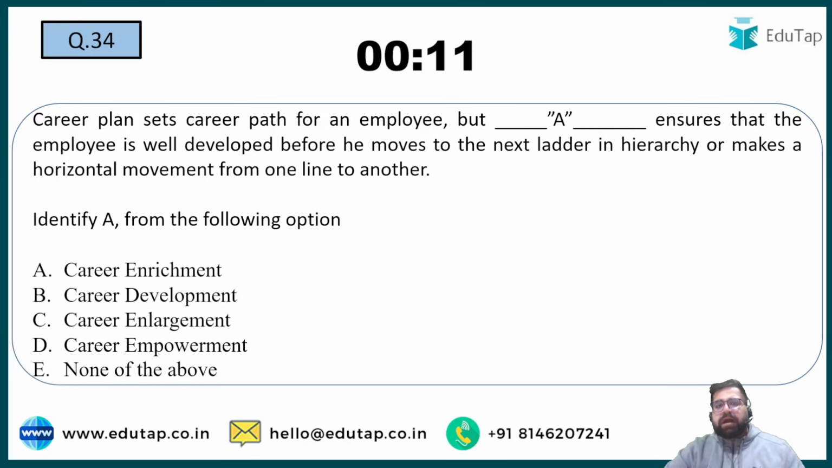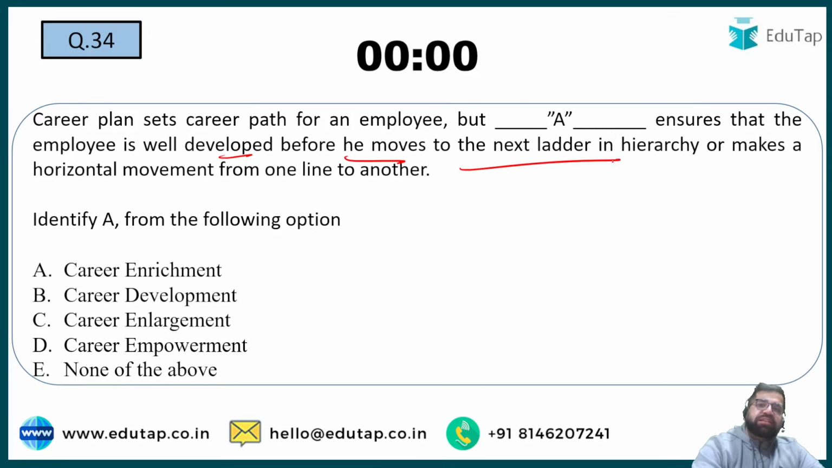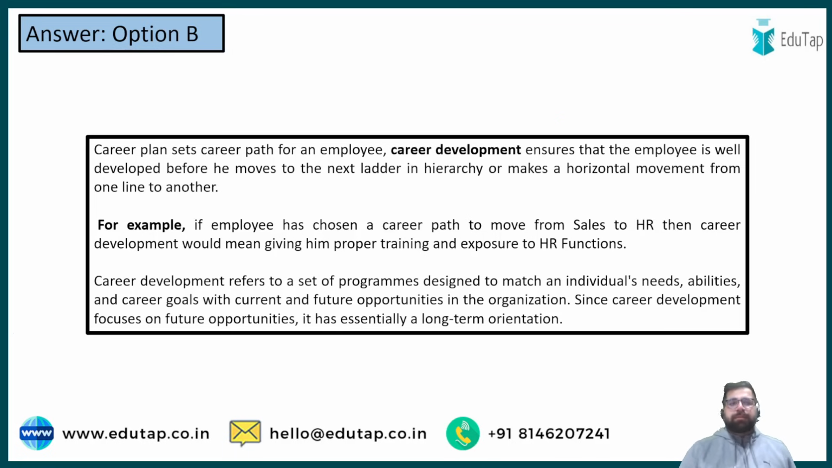Career plan sets the career path for an employee, but dash ensures that the employee is well developed before he moves to the next ladder in the hierarchy or makes a horizontal movement from one line to another. What is this concept? Enlargement, empowerment, enrichment, or development? Yes, the correct answer will be career development. Career development means that you are developing your career across multiple lines. Today you are a teacher, tomorrow you become a different person altogether because you have developed certain skills. So the correct answer of this question will be career development, which is option number B.